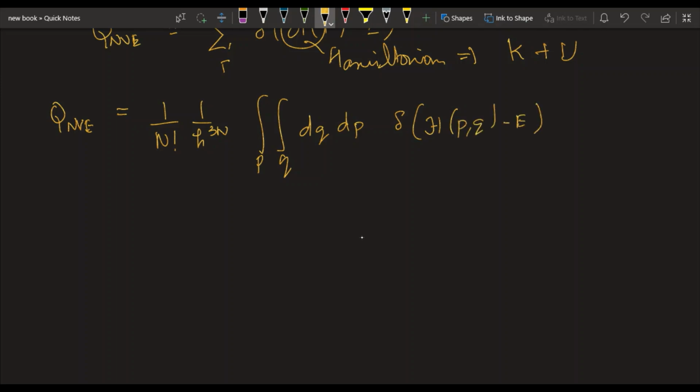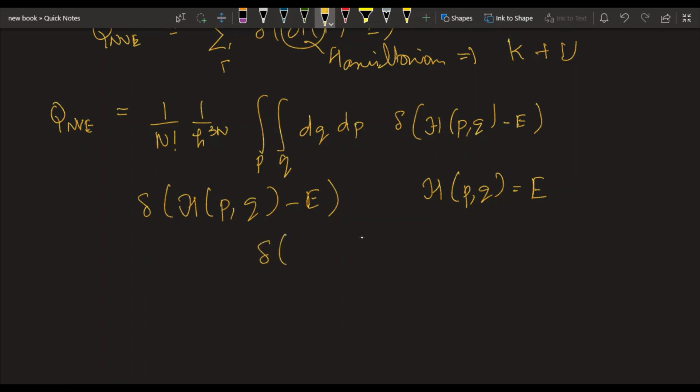So if you're wondering what this delta function means, this function will have a value of 1 if this Hamiltonian is equal to E. I mean, this function is defined like this: it is equal to 1 if x equals y, or equal to 0 if x not equals y.